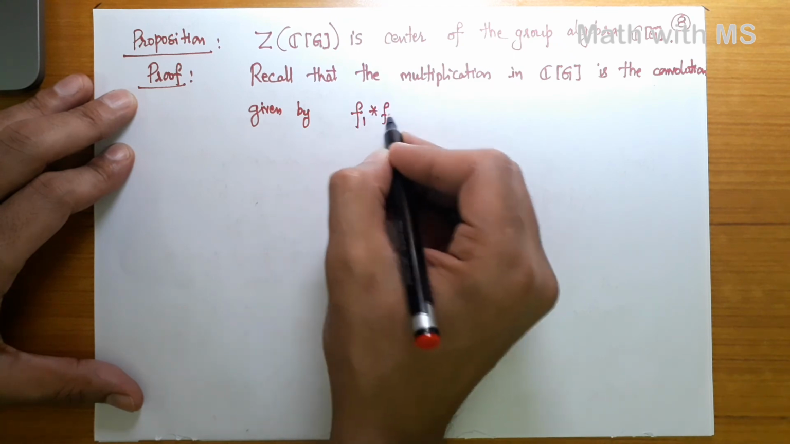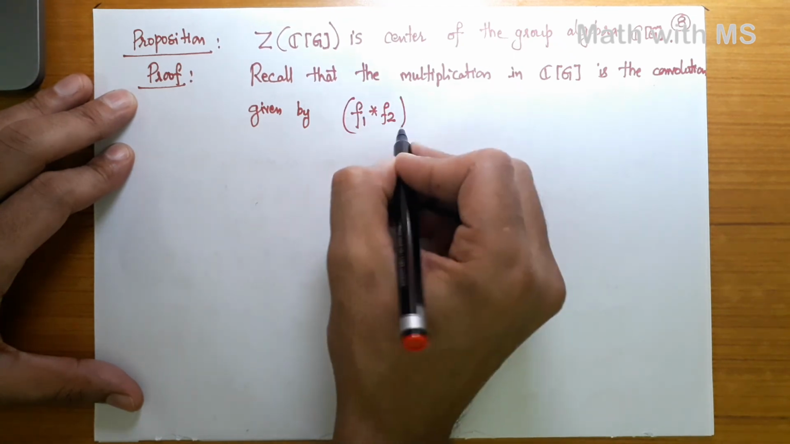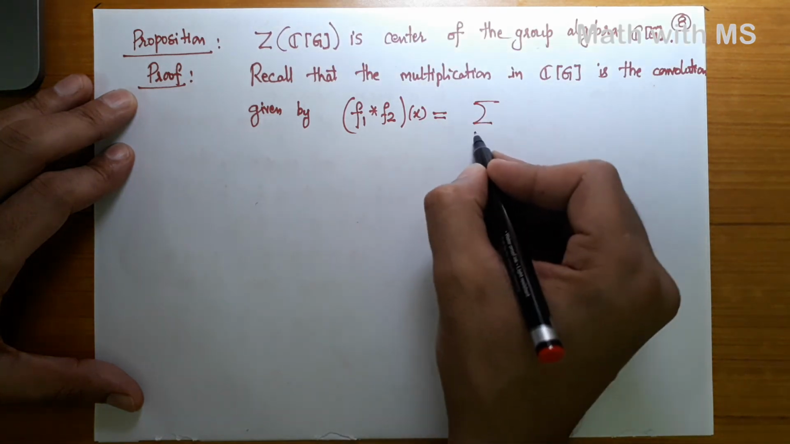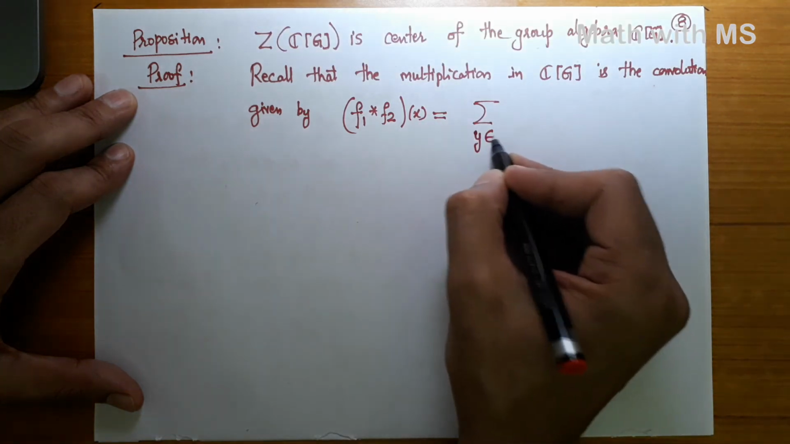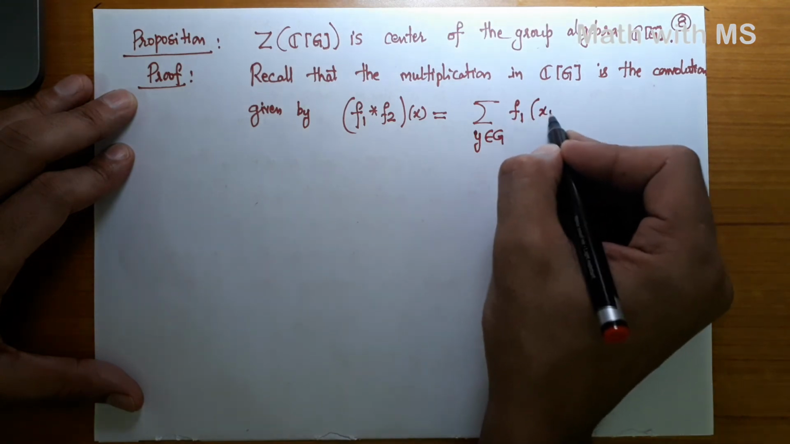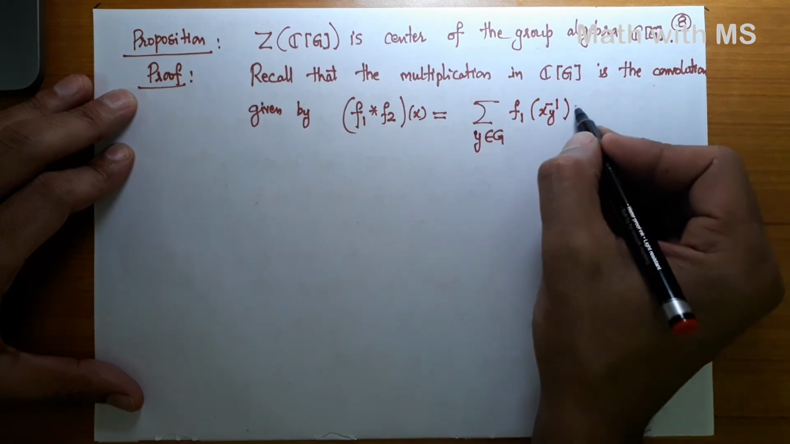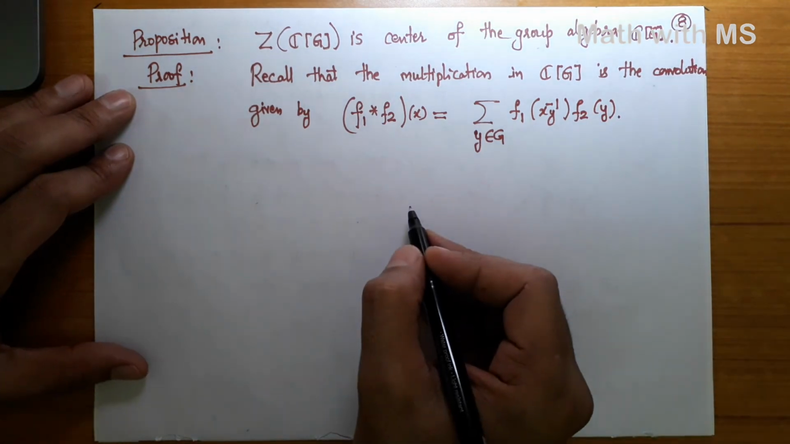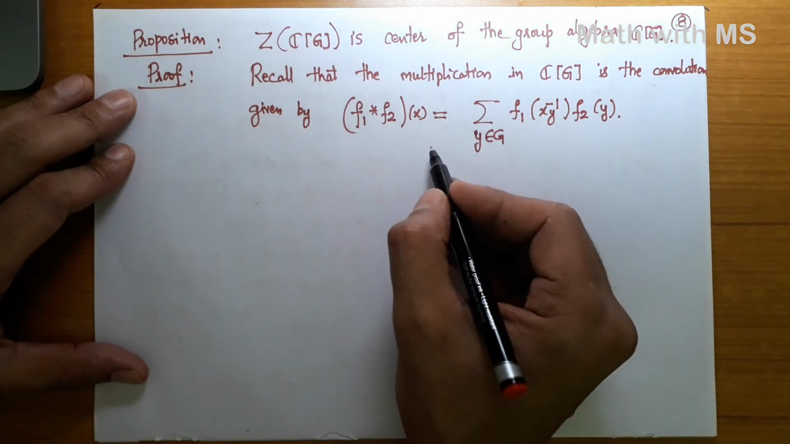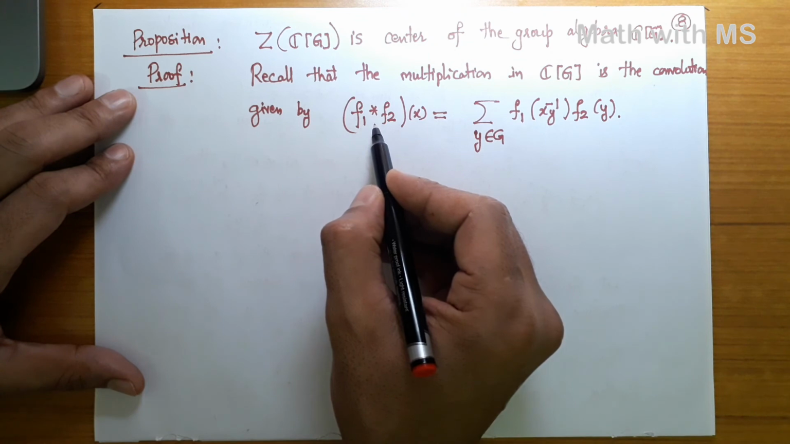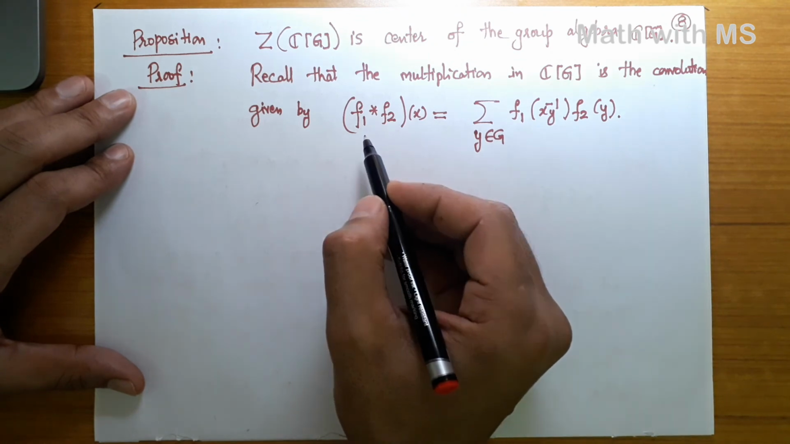F1 star F2 of an element X, group element X, is summation Y in the group G F1 of XY inverse times F2 of Y. Okay, and I think I had given it as a homework for students to check that with this multiplication CG is in fact an algebra.